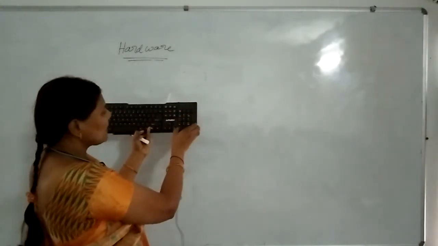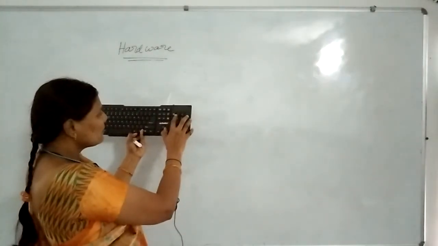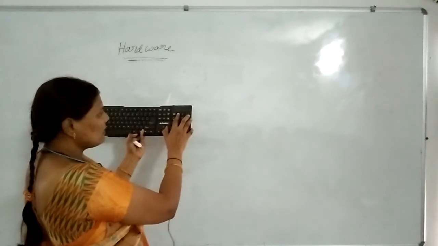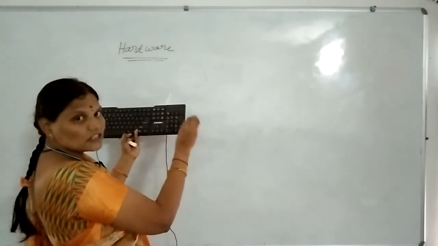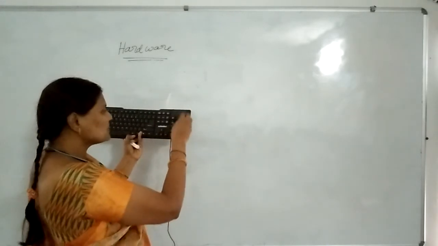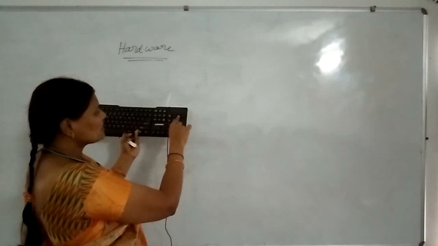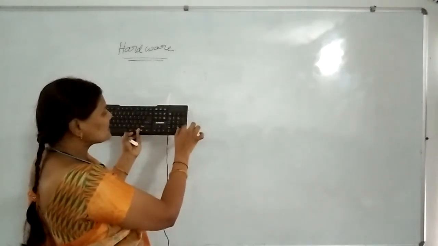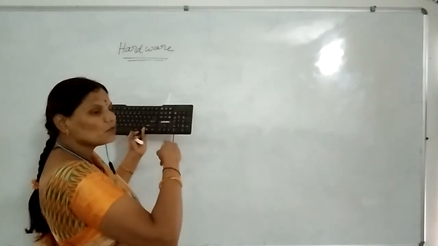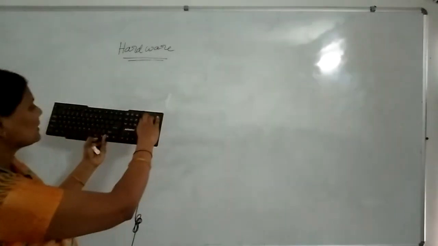In the numerical keypad, we have the numbers 0 to 9, and Num Lock is also there. If you want to perform simple mathematical calculations using this keyboard, we need to use the division symbol, the asterisk for multiplication, the period symbol, the plus symbol, and the Enter button. If we need to move to the next line, we use the Enter button. These are the numerical keys.